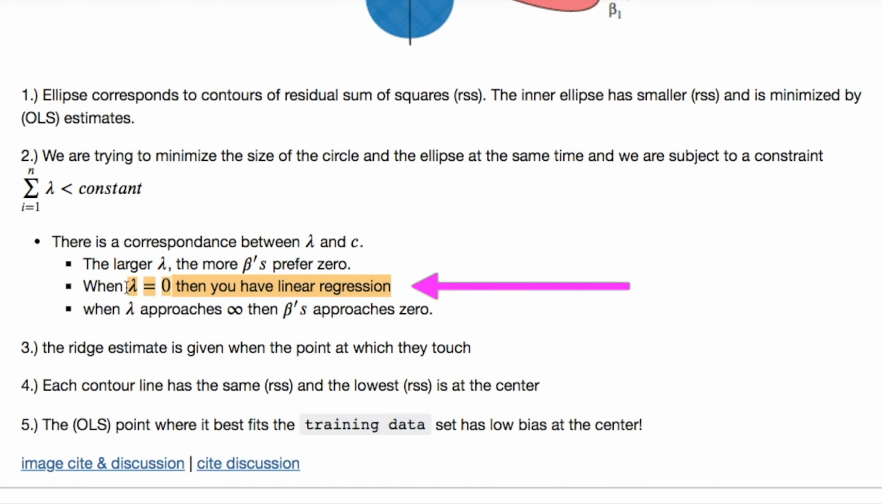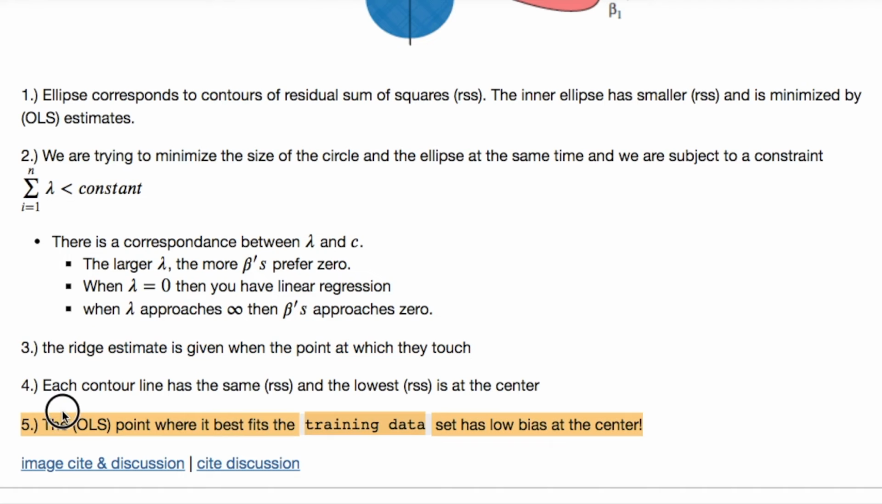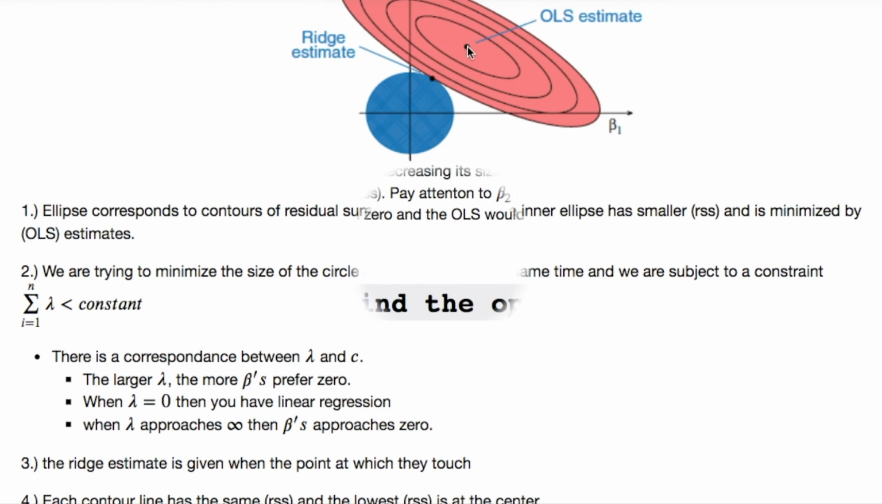When your lambda goes to 0, you end up with your least squares, which means that this circle basically just shrunk into itself. As lambda approaches infinity, then your betas approach 0. And the ridge estimate is basically where they touch. The OLS point, where it best fits the training data, sets the lowest bias at the center here.